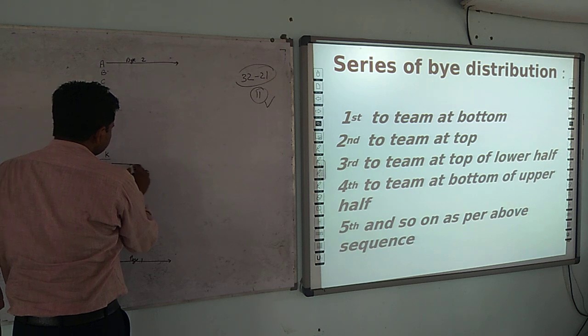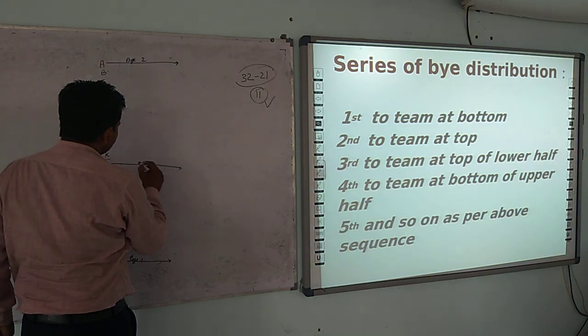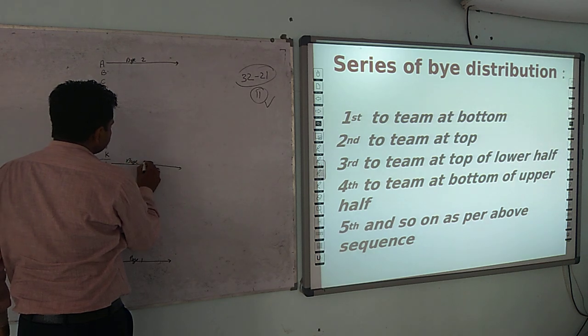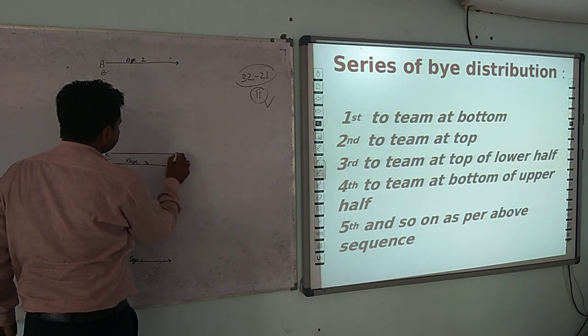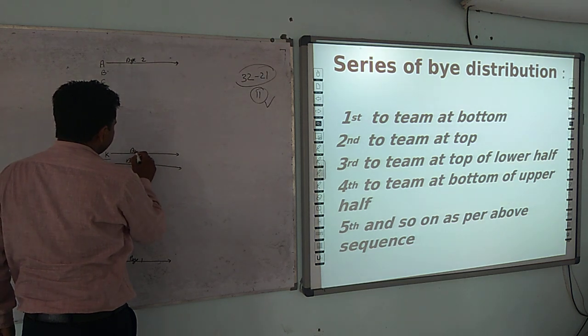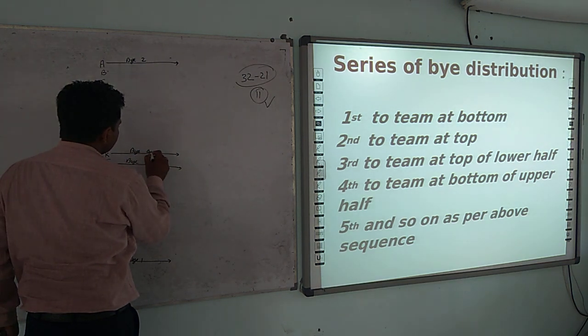Third, the upper team in the lower half, that is bye 3. Fourth, the lower team in the upper half, that is bye 4.